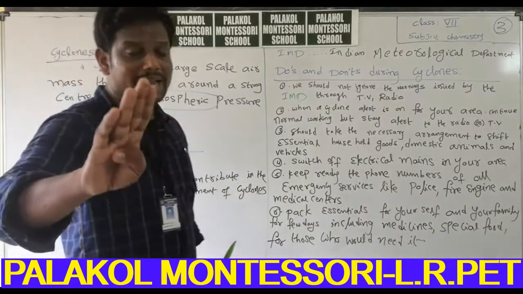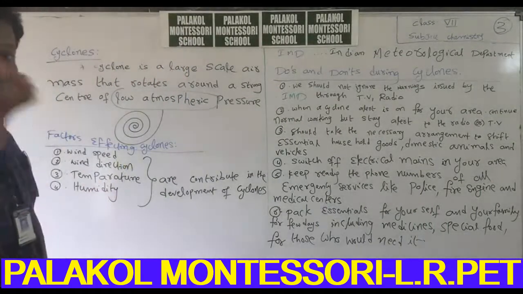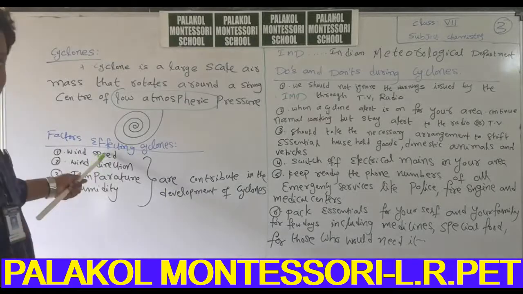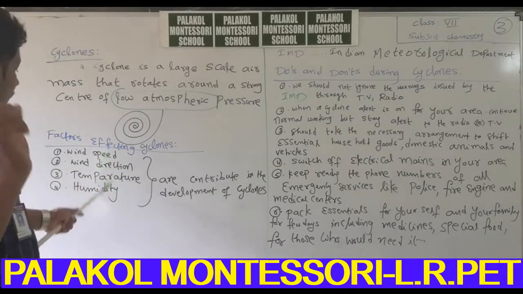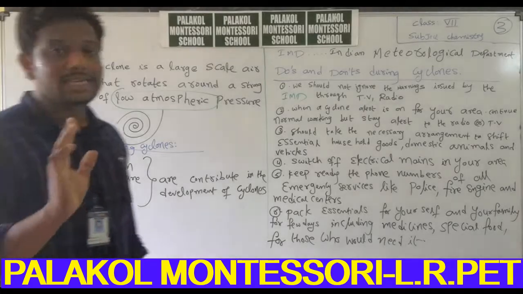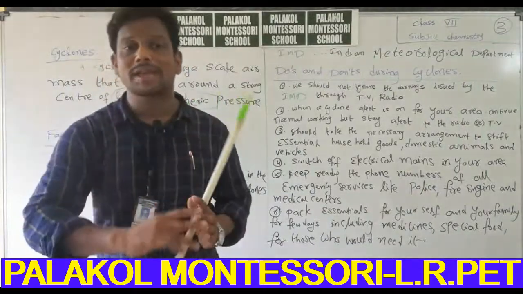All the 4 factors. What are the factors which contribute in the development of cyclones? Wind speed, wind direction, temperature, humidity. Okay, this is about cyclone. Okay, what are the destructives of cyclone?